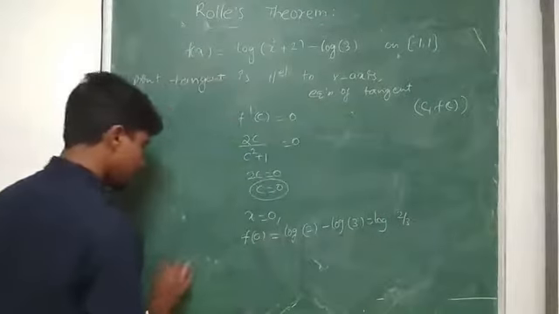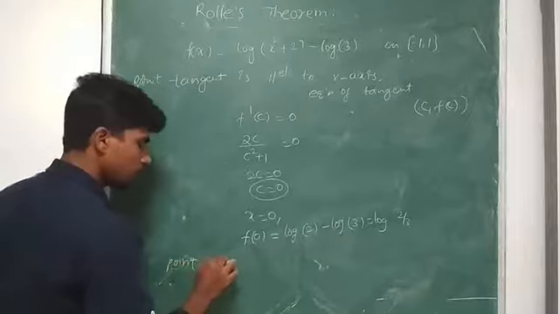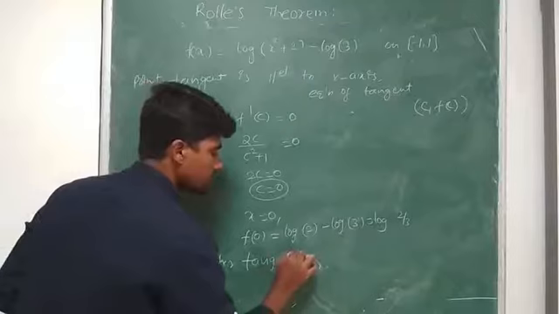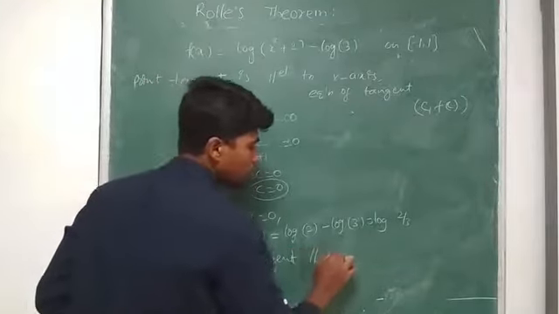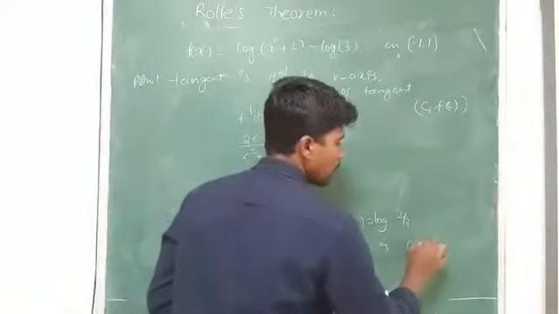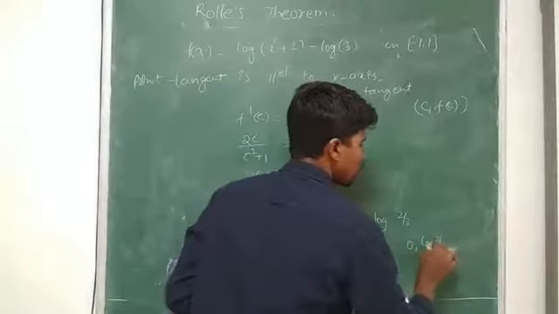So the point where the tangent is parallel to the x axis is 0 comma log 2 by 3.